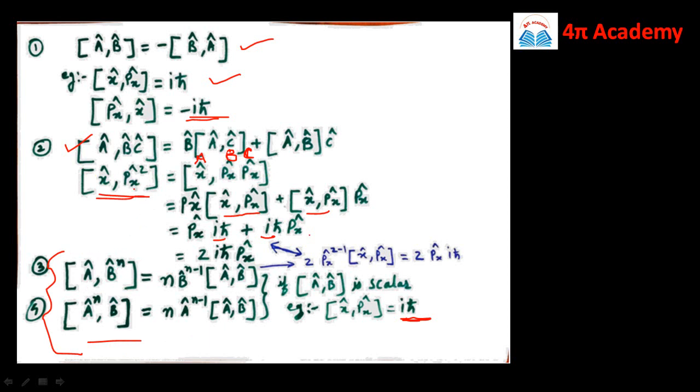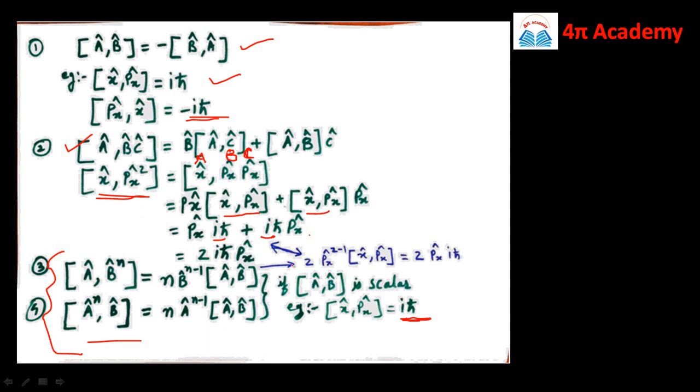So here our X is A and Px is B, so that will be B raised to n, so it is Px raised to 2. So here the value of n is 2.